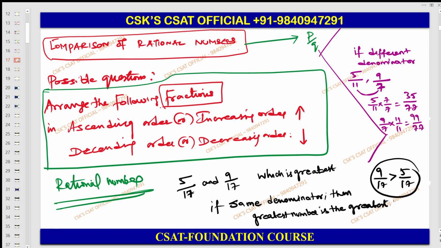Now can you identify which is smallest here? Guys, which is smallest here? Both the denominators are same now. Smallest is 35. So therefore 35 by 77 is smaller than 99 by 77. Your answer will not be in this format. Your answer will be in the question format. What is the question here? 35 by 77, which is equivalent to what? 5 by 11. So therefore 5 by 11 here is smaller than 9 by 7. Are you guys able to understand up to this? Okay, fine.